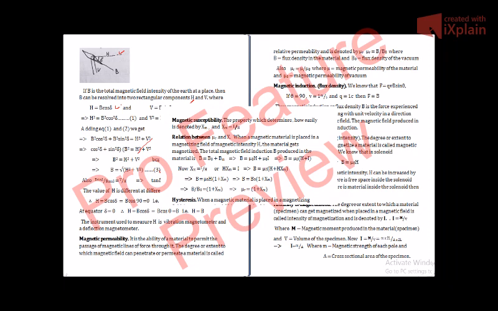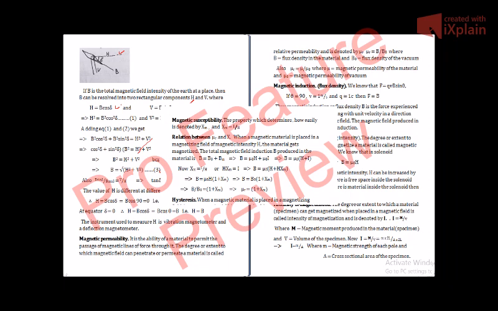The total magnetic field induction B produced in the material is B is equal to B naught plus Bm. This implies B is equal to mu naught H plus mu naught I. This implies B is equal to mu naught times H plus I.